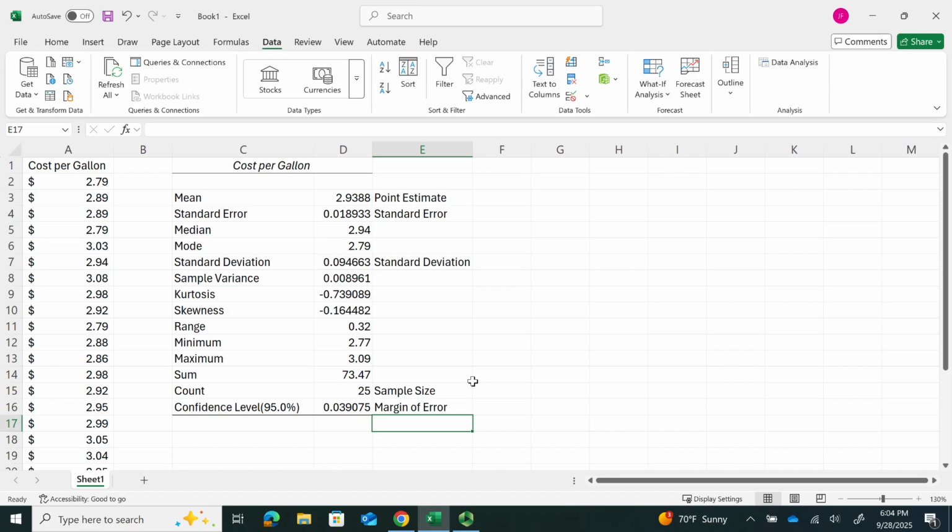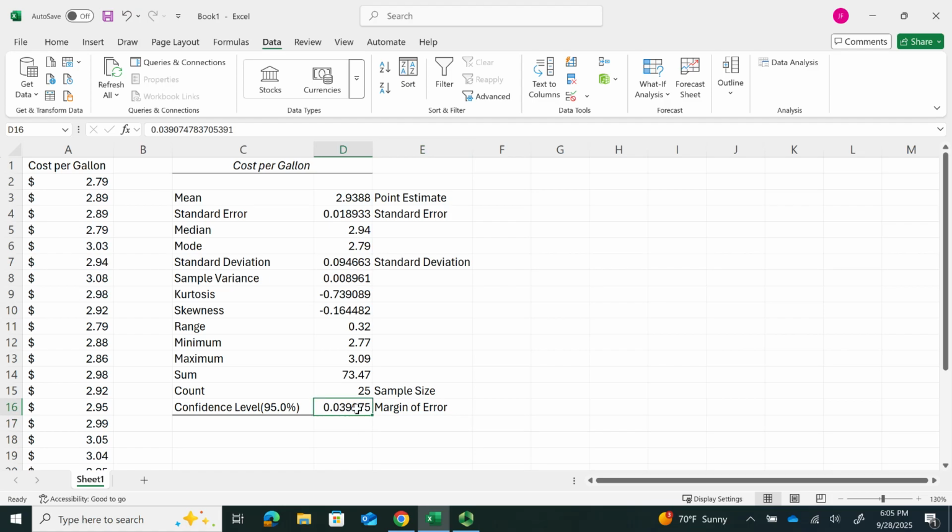We're going to do this real simply by writing a formula in order to calculate the lower and the upper bound of the confidence interval. So if you recall, to calculate our confidence interval, the formula that we're looking at is x bar, which is our point estimate, plus or minus t, our confidence level multiplier, times s, our standard deviation, divided by the square root of our sample size n. The standard error is the sample standard deviation divided by the square root of n. That's given to us, but they're already taking the liberty of taking this value and multiplying it by the confidence level multiplier for the 95% confidence interval with 24 degrees of freedom. So that's already calculated for us.